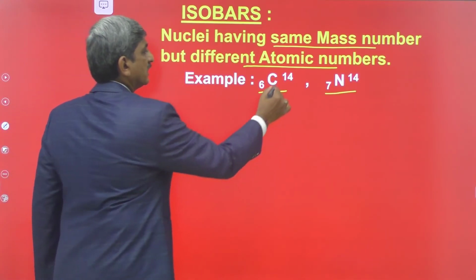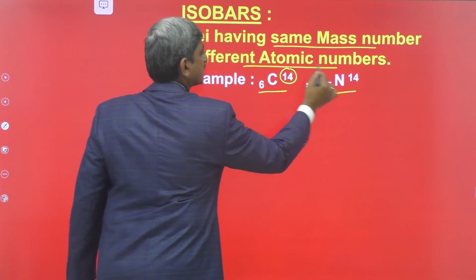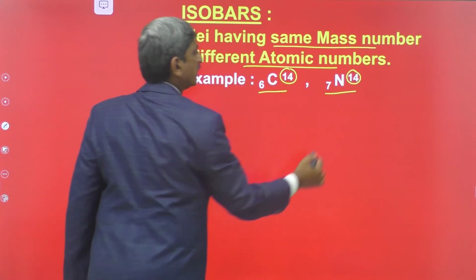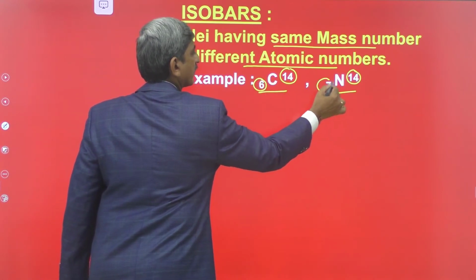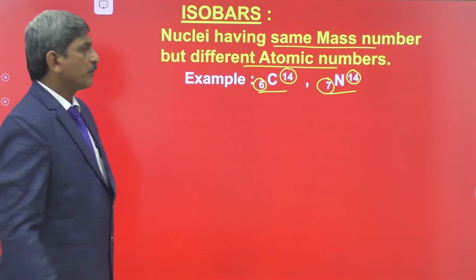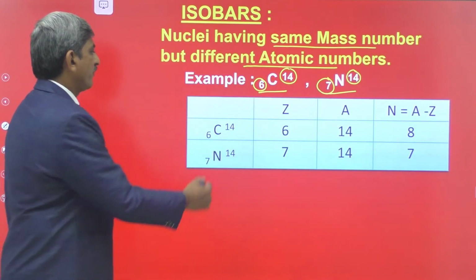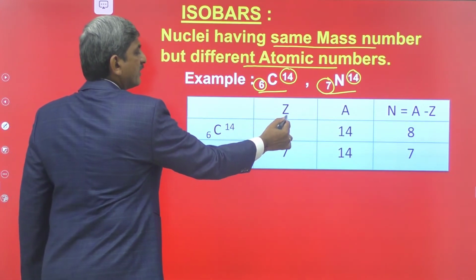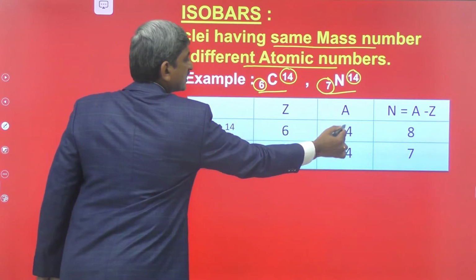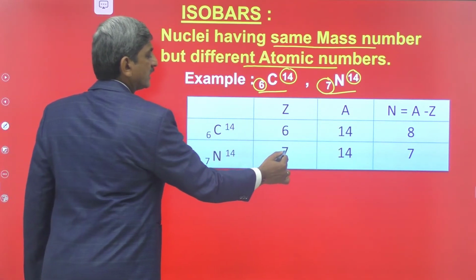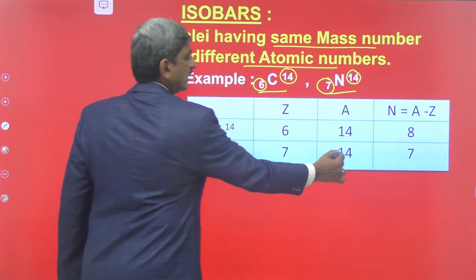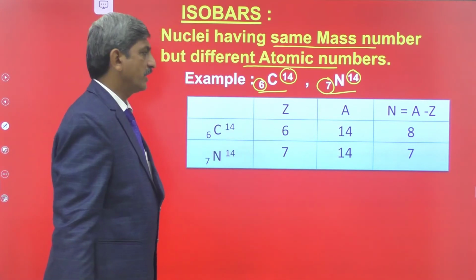Why? Because the mass numbers are same for both of the nuclei but the atomic numbers are different. If suppose we tabulate the things, for C614 the atomic number is equal to 6, the mass number is equal to 14, whereas for N714 the atomic number is equal to 7, the mass number is equal to 14.